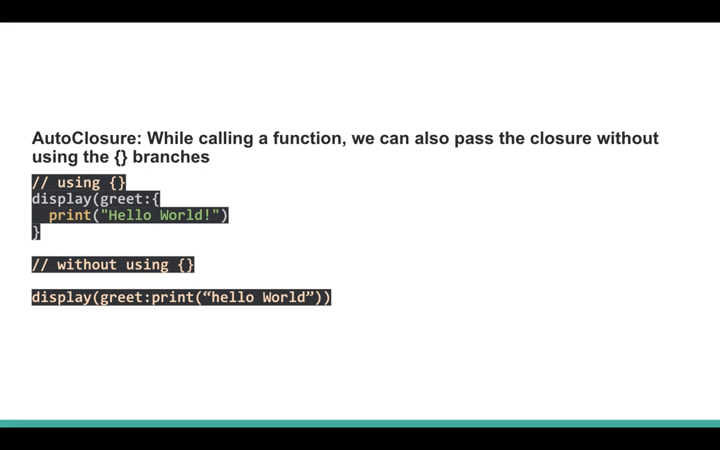What is auto closure? While calling a function, we can pass the closure without using the braces. So this is using the braces, and this is not using the braces.